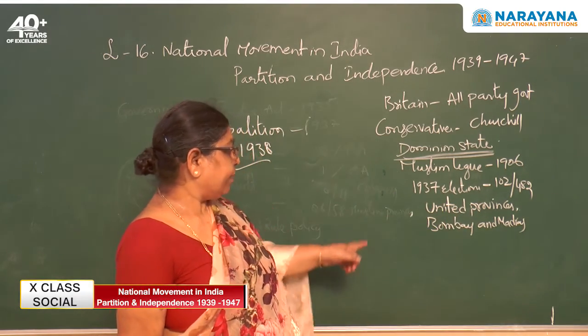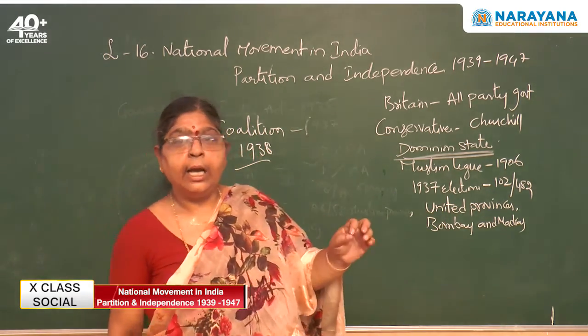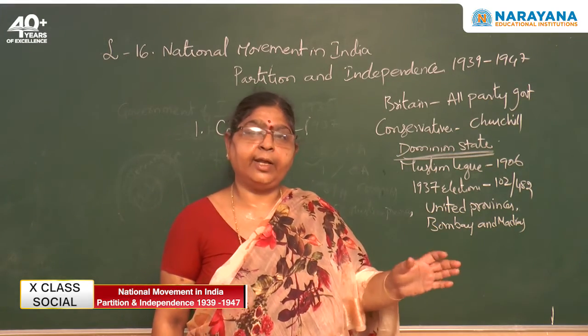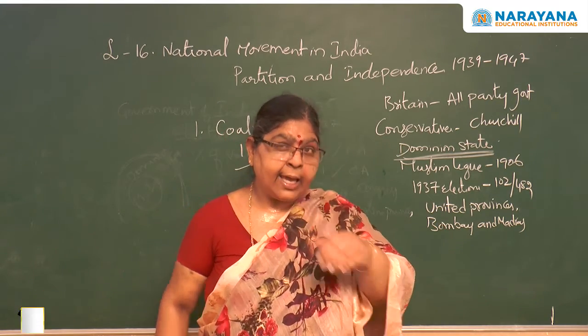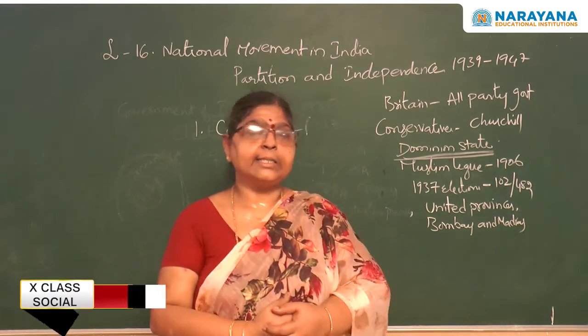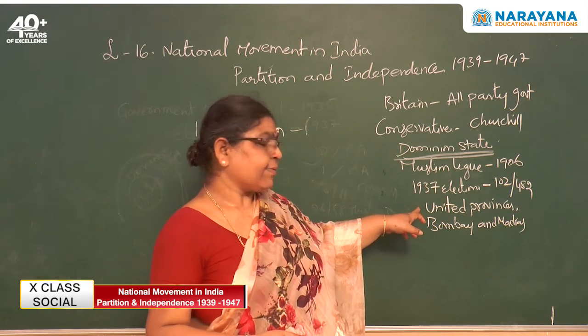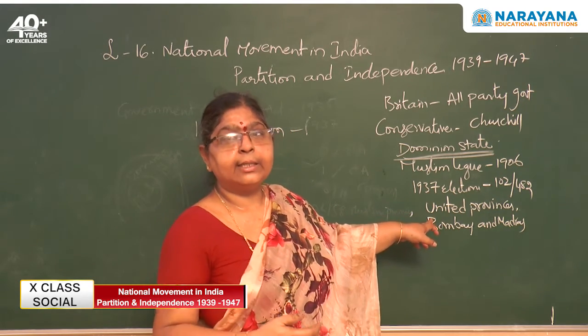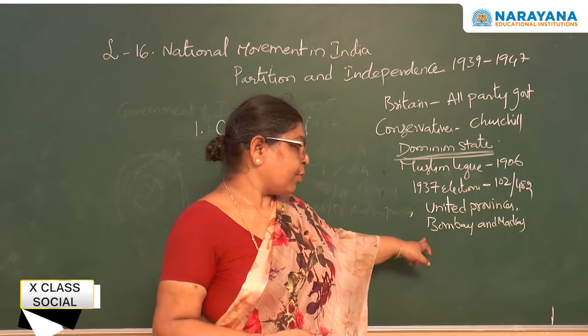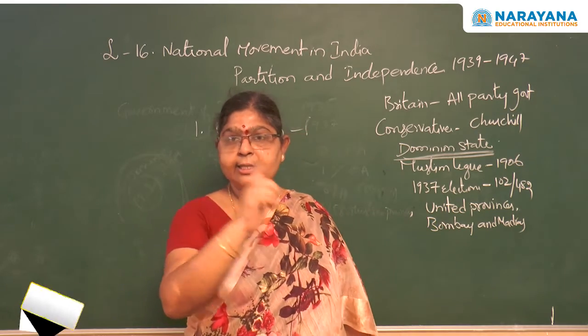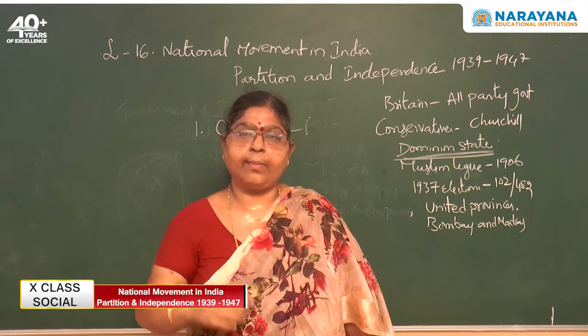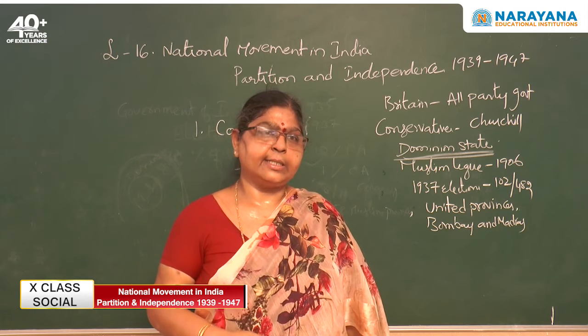At that time, Congress won 26 seats out of 58 in Muslim constituencies. That means even among Muslims, Congress had some power. Where did the Muslim League get its seats? United Provinces, Bombay and Madras, not in the regions from where Pakistan was formed in the year 1947.